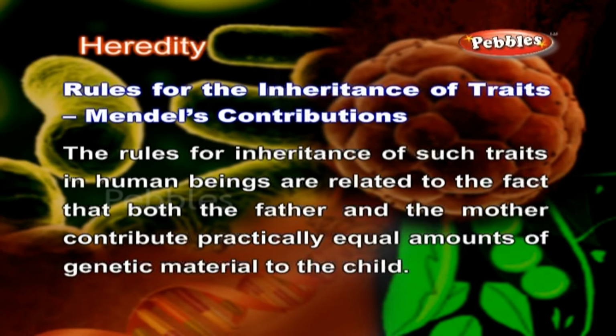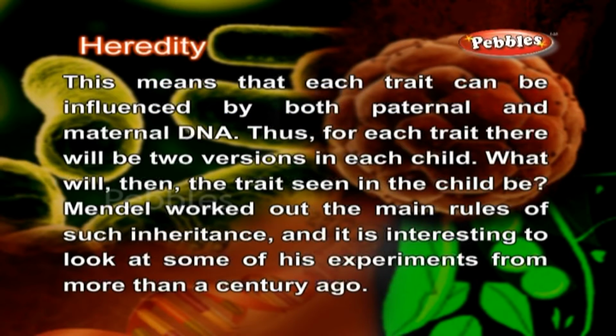Rules for the inheritance of traits. Mendel's contributions. The rules for inheritance of such traits in human beings are related to the fact that both the father and the mother contribute practically equal amounts of genetic material to the child. This means that each trait can be influenced by both paternal and maternal DNA. Thus, for each trait, there will be two versions in each child. What will then be the trait seen in the child? Mendel worked out the main rules of such inheritance, and it is interesting to look at some of his experiments from more than a century ago.